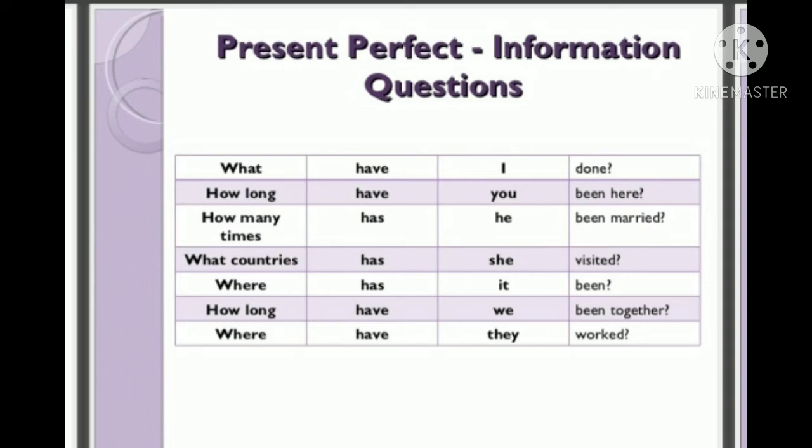You put the WH word initially and after that you use the same question that is used for the yes or no question. The structure is the same, only you have to place the WH word initially. Examples are given there. What have I done? How long have you been here? How many times has he been married? Etc. These are examples for WH questions or information questions.